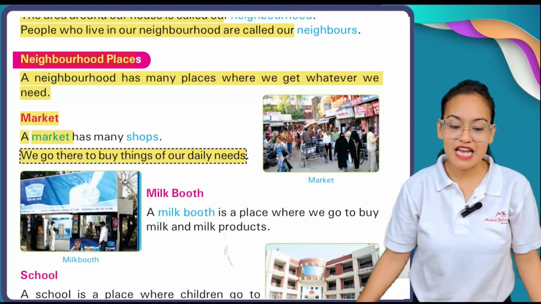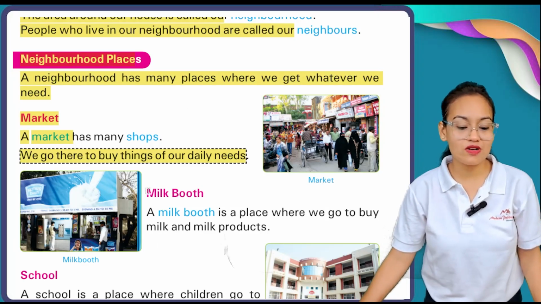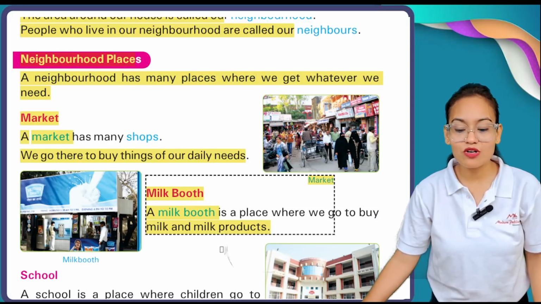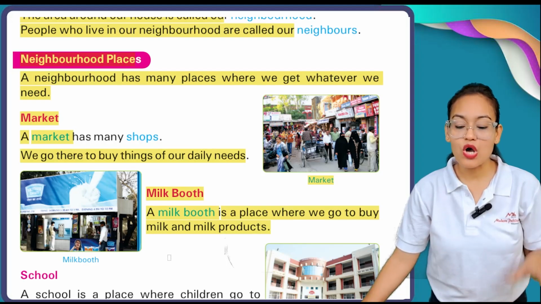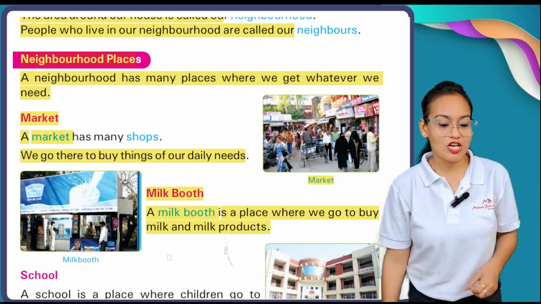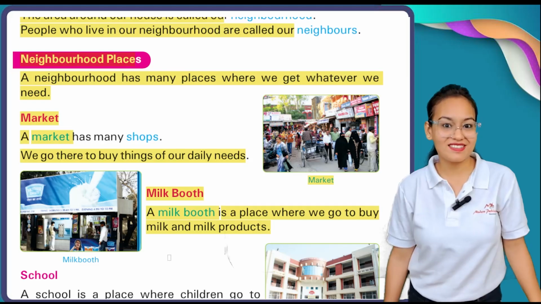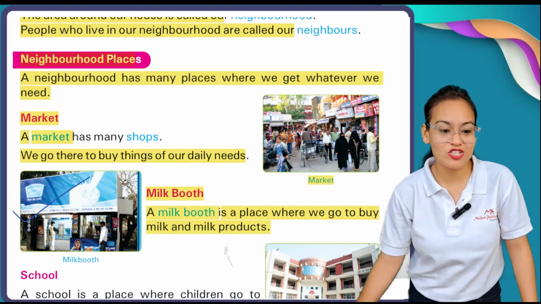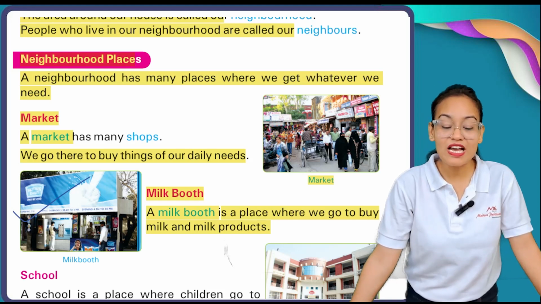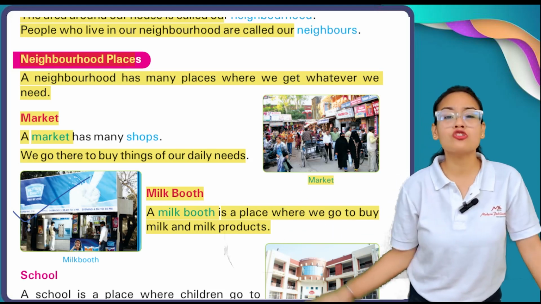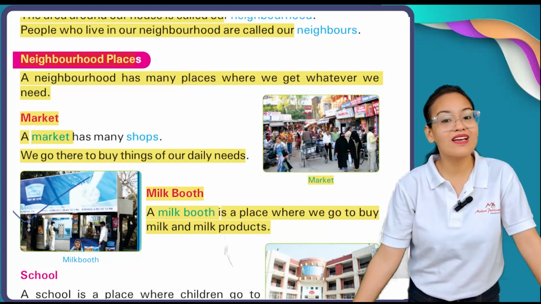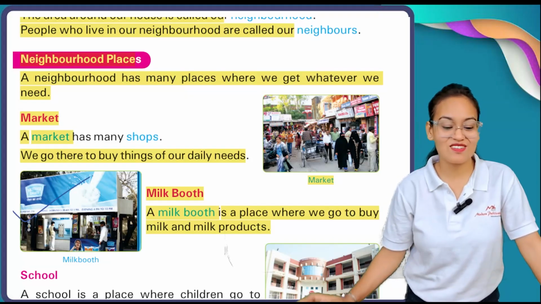Now, the second place in your neighborhood is your milk booth. Now what is a milk booth? A milk booth is a place where we go to buy milk and milk products. You can see on your screen Mother Dairy. Here you can see, my dear children, a picture of Mother Dairy. Mother Dairy or Amul is a milk booth where you are going to get milk and other dairy products.